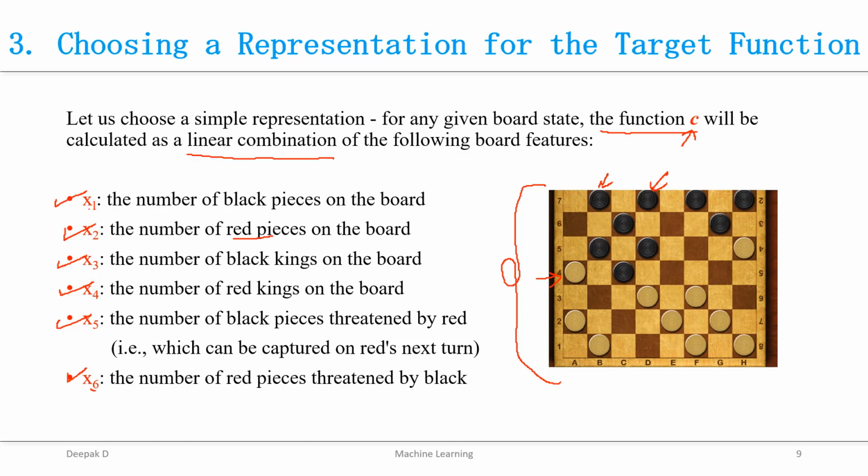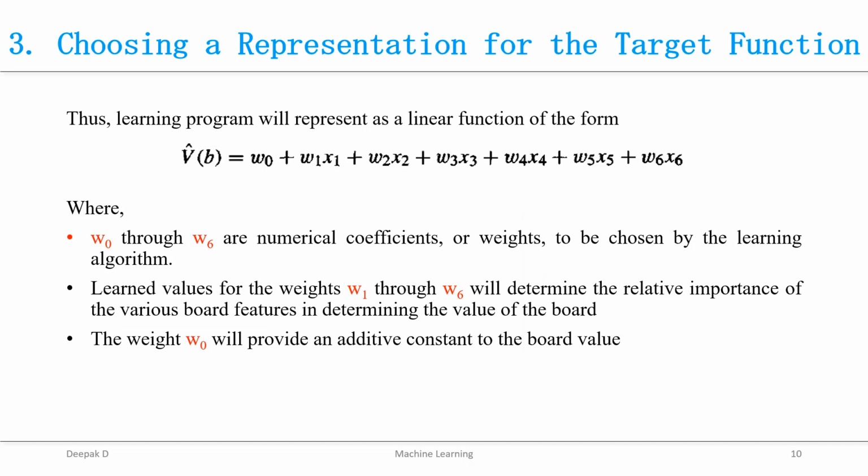These are some of the features that I have selected, denoted x1 to x6. Now let's represent this entire feature set in the form of a linear function. The learning program will represent V cap of b as w0 plus w1 x1 till w6 x6.